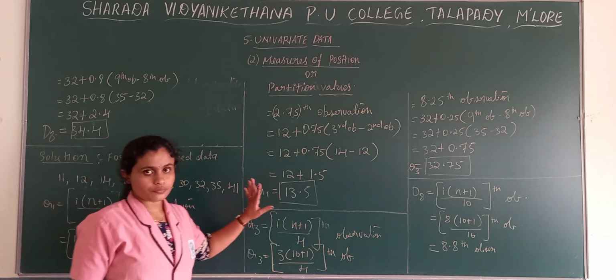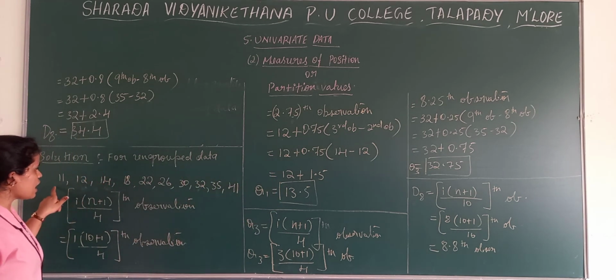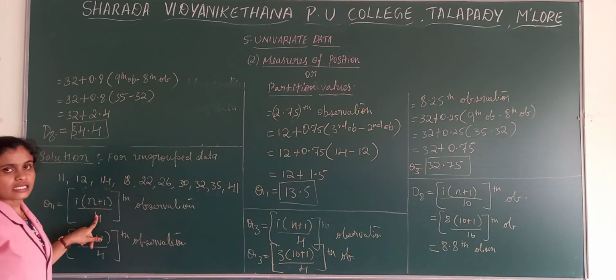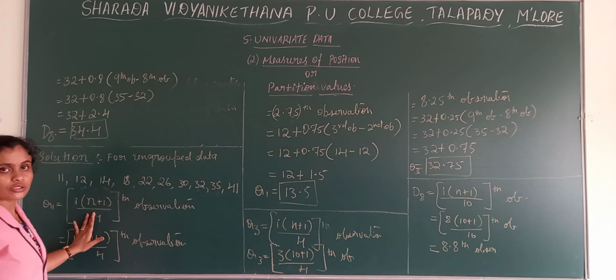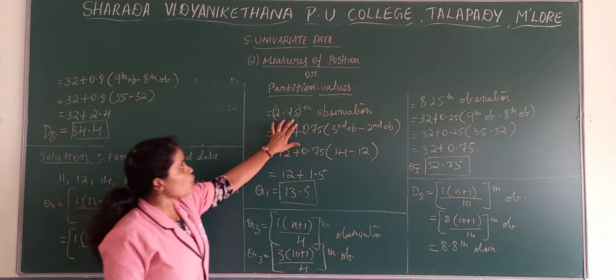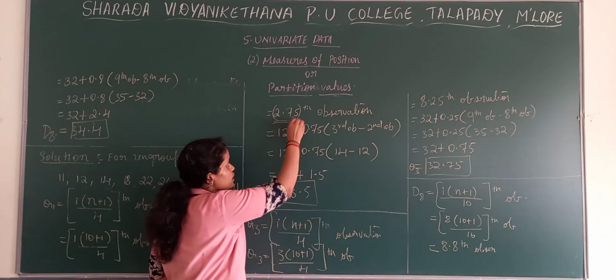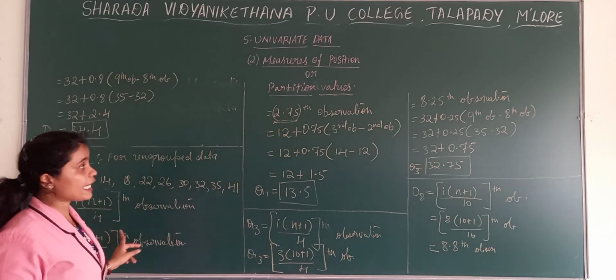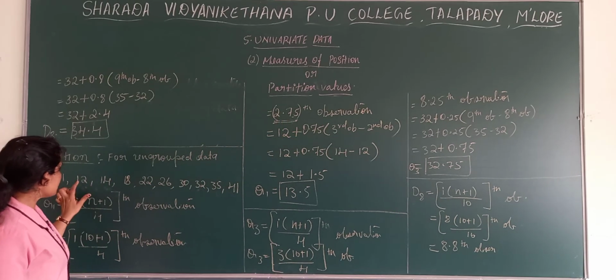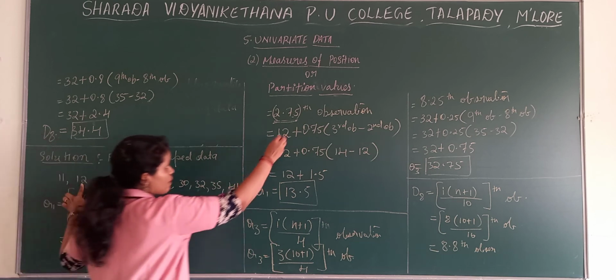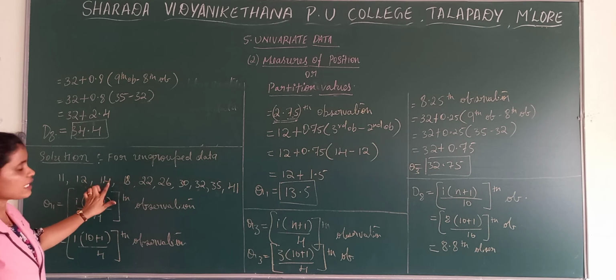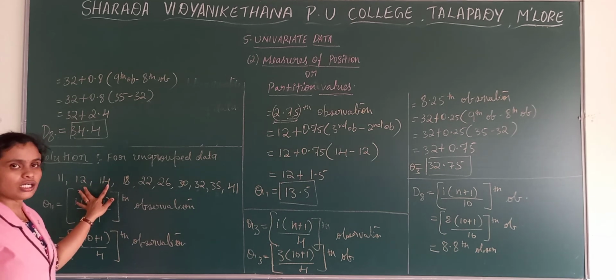So here when you get ungrouped data, arrange the data in ascending order, then substitute the values into the formula. After that, what value you get when you solve the formula? 2.75 means second observation, and 0.75 will lie in between second and third observation.